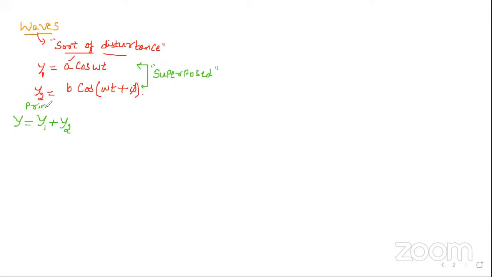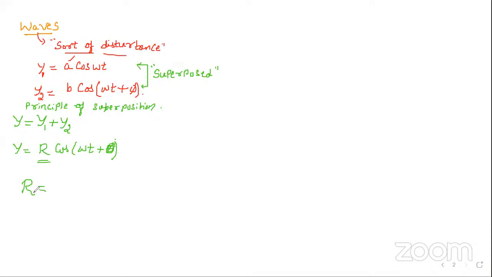This is called the principle of superposition. By the principle of superposition, y should be equal to y1 plus y2. If you simplify this, you are going to get another equation, something like R cos of omega t plus some other phase, let it be phi dash or theta. What is this R called? R is the resultant amplitude.